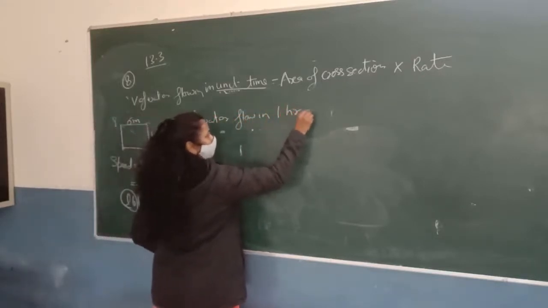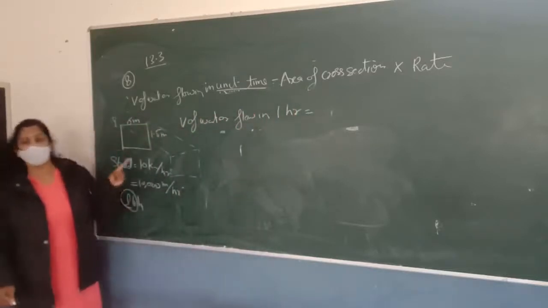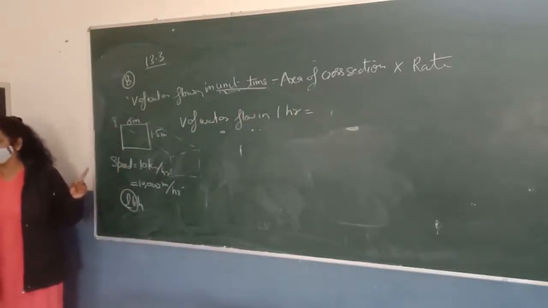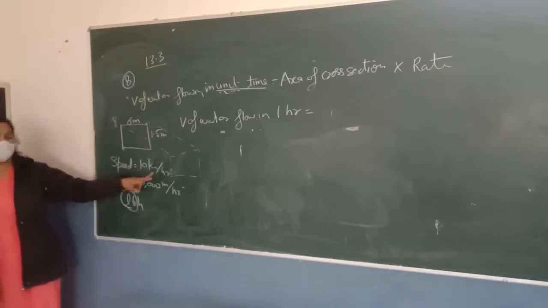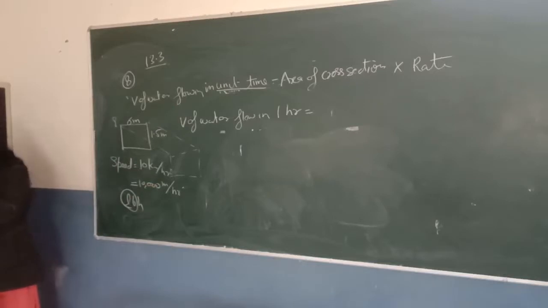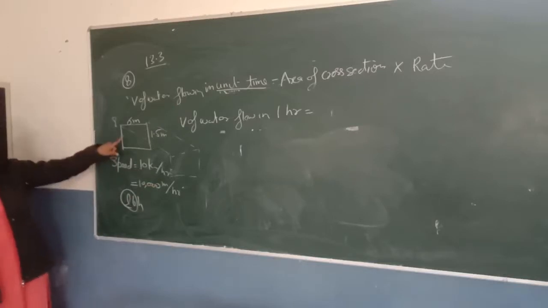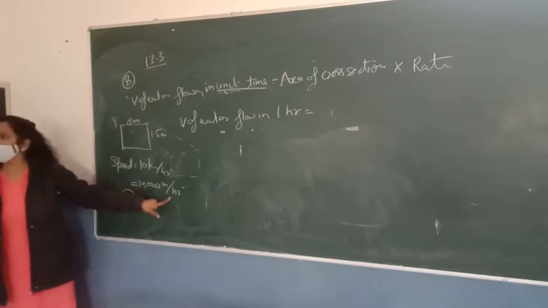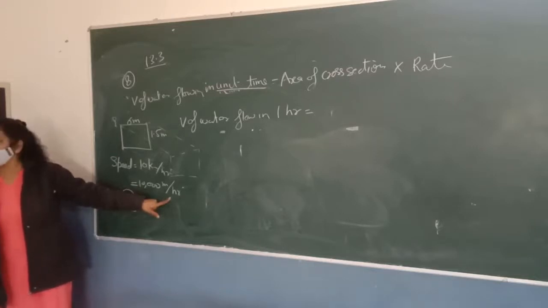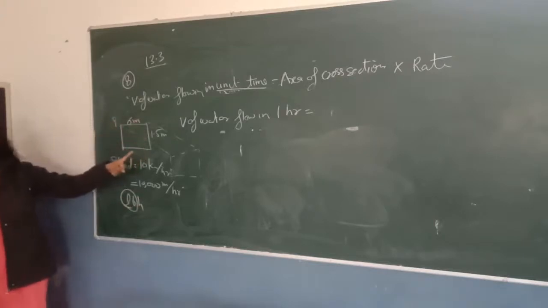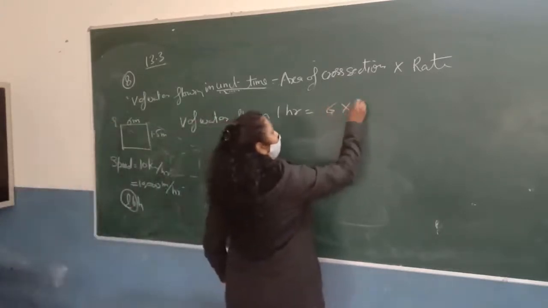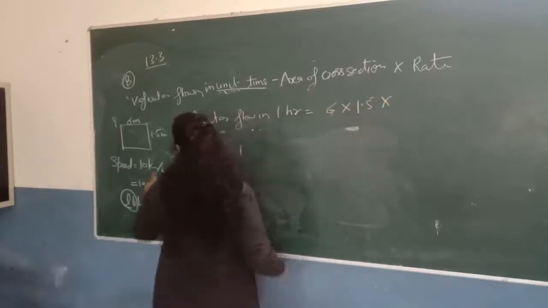1 hour. So what should be the volume of water flow in 1 hour, Aanchal? This is a canal having the width 6 meter, having the depth 1.5 meter, and the water is flowing at the rate of 10 kilometer per hour, or we can say 10,000 meter per hour. So how much water will flow from this canal in 1 hour? Good. Into 10,000. Very good. So this is the area of cross section. Since it is rectangular, we will say it like 6 into 1.5, and what is the rate here? 10,000.